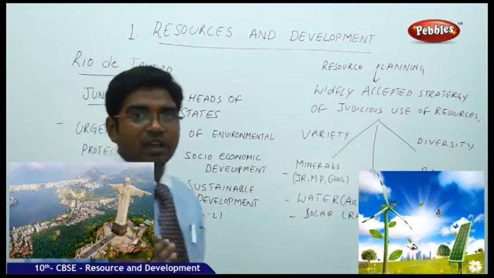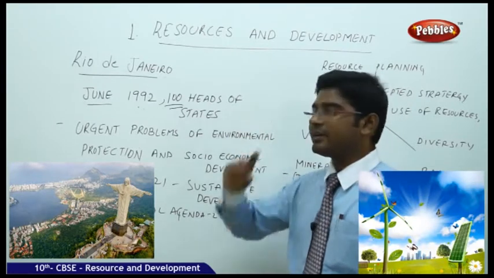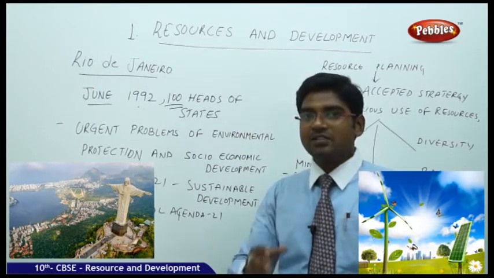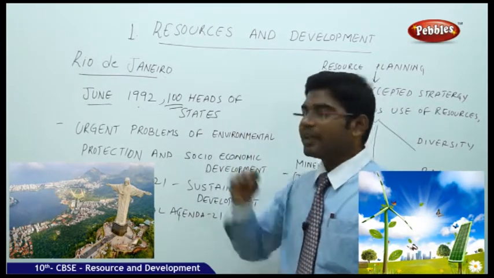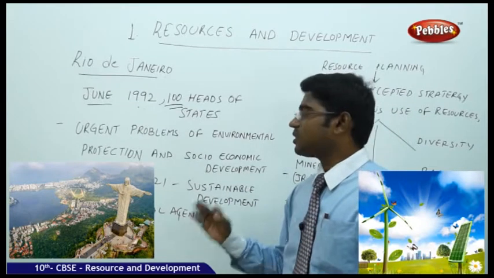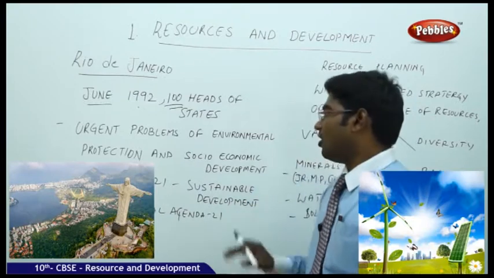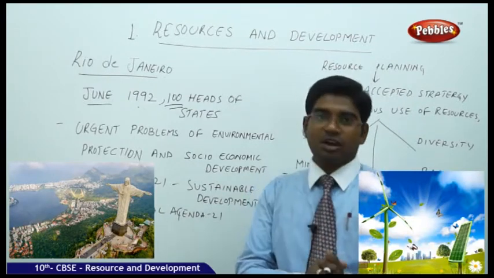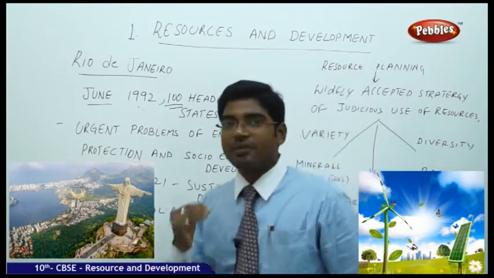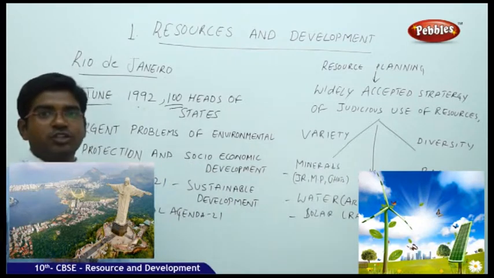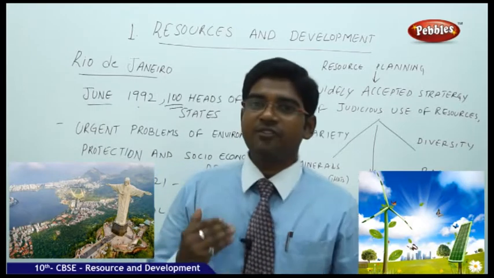The main agenda of the Rio de Janeiro summit, held in June 1992, in which 100 nations' heads came to Brazil, was the urgent problems of environment protection and socio-economic development. All these are the main concerns of people all over the world. So immediately environment protection has to be brought into action. We need to protect our environment. If not, we would face many difficult problems.